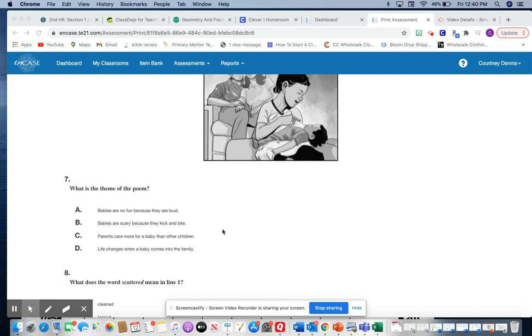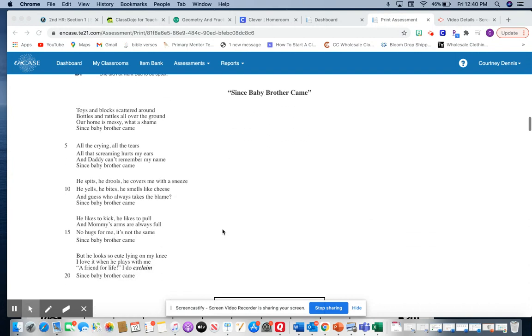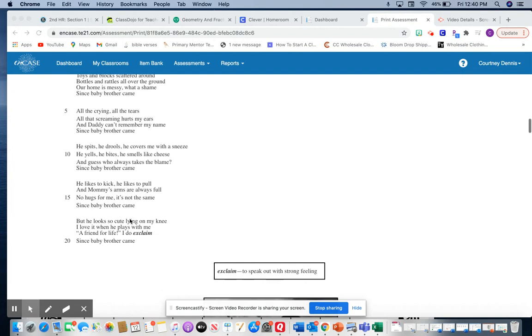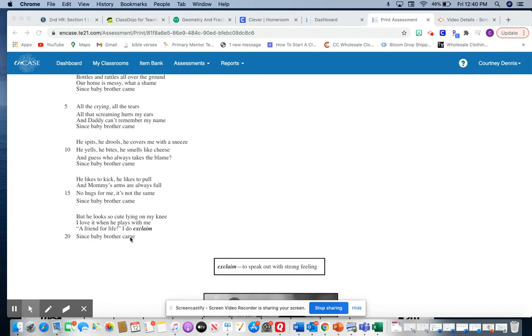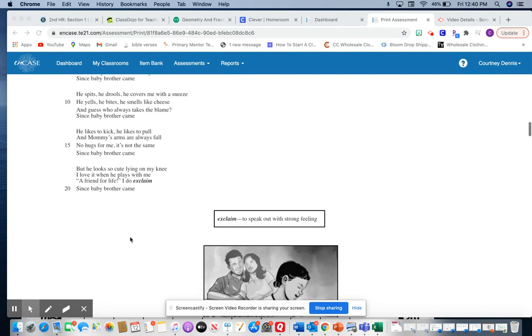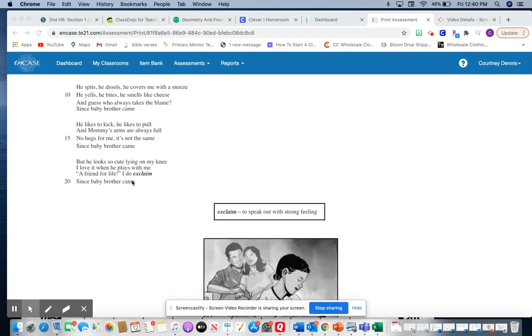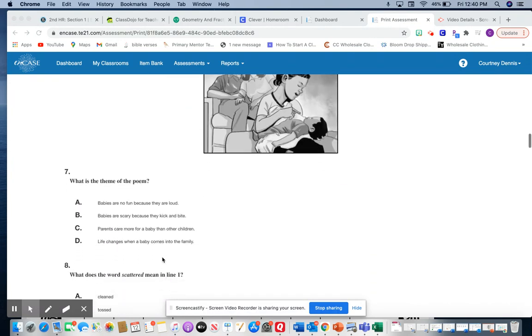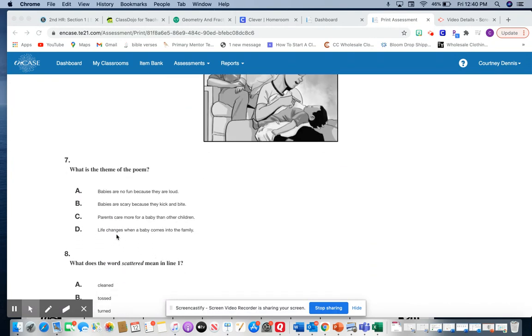So let's look at D. Life changes when a baby comes into the family. So if you look at the poem, it talks about the different things that have changed, the stuff that she doesn't like, but then at the end, it talks about the stuff that the author does like and her having a friend for life. So D would be the best answer. Life changes when a baby comes into the family.